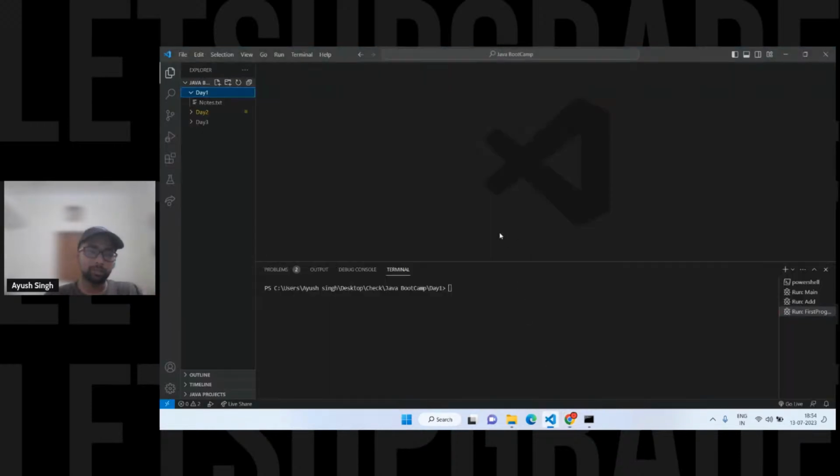Let's run the first Java program. I have made these folders, but it's not necessary; you can have a single folder. I just wanted to track all the notes and all those things, that's why I made them. So let's start with the first program. I'm jumping to the first program, but I'm going to tell you about the structure, again for beginners. And those who already know, you are obviously going to get a few points, and I'm going to give you a quiz on the syntax and all those things.